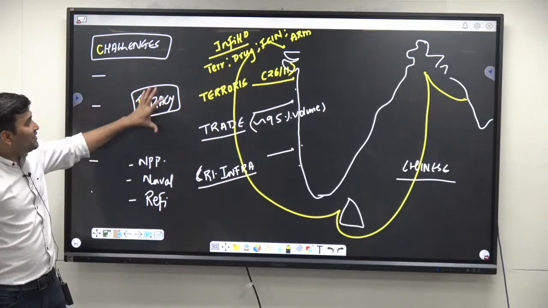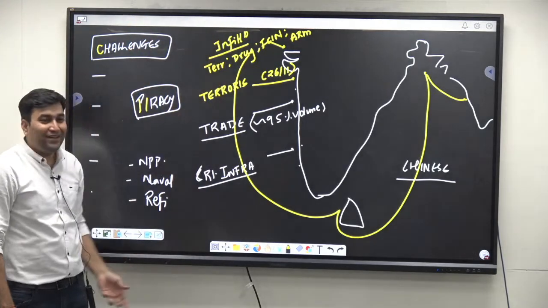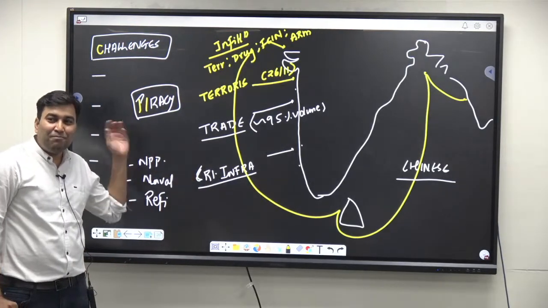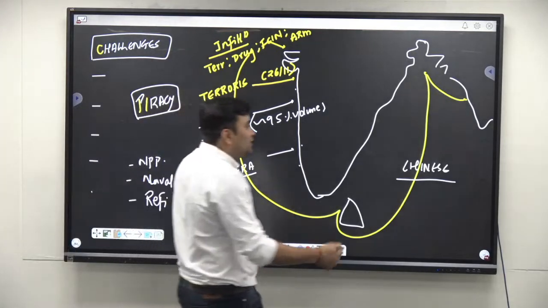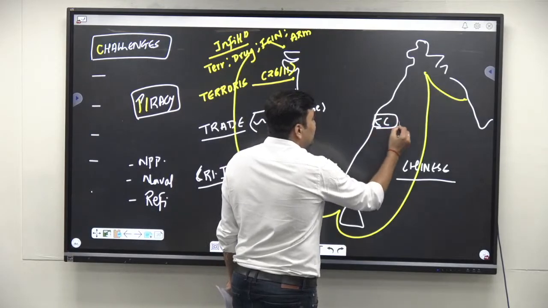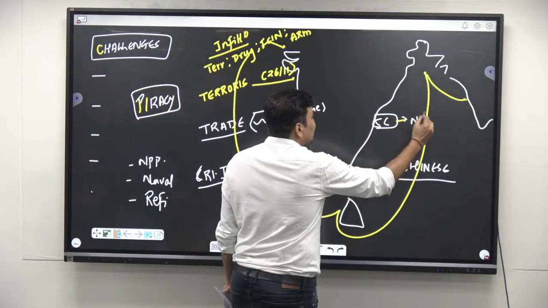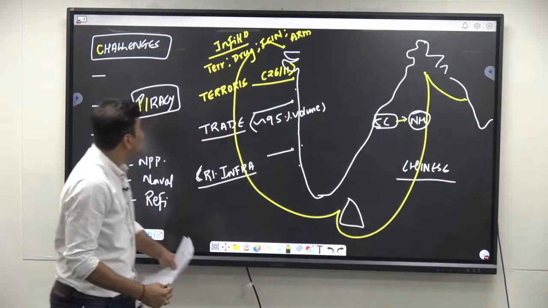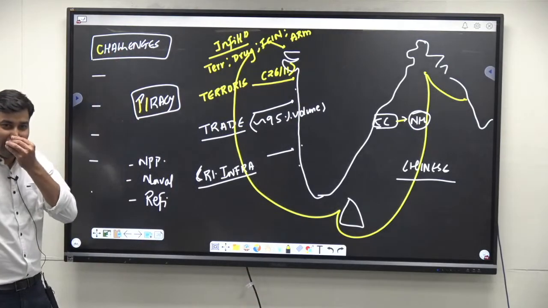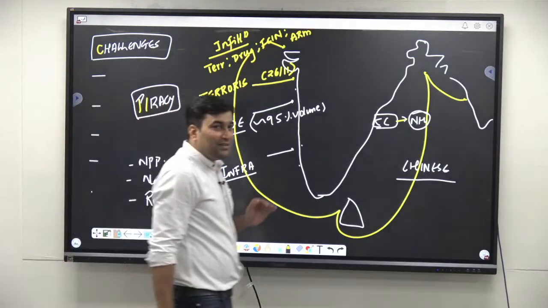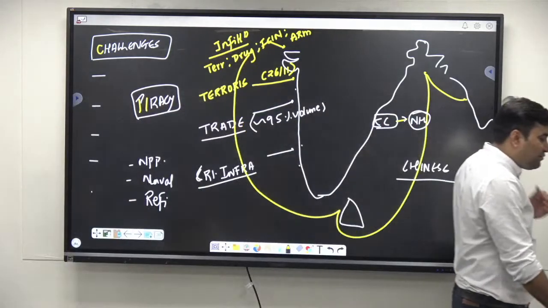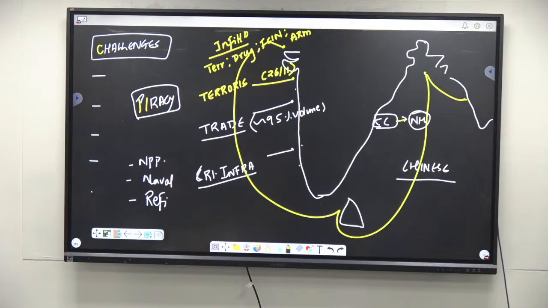piracy issue है, infiltration है, terrorism है, maintaining the security along the coastal area, critical infrastructure, increasing climate change security threats, and natural hazards, disaster. ये सारे क्या है? These are all the challenges. Getting the point? So these are the challenges, especially along what? The coastal area that India faces presently, right?